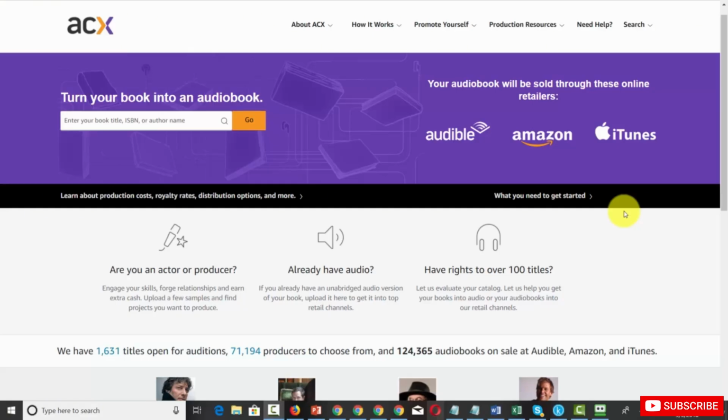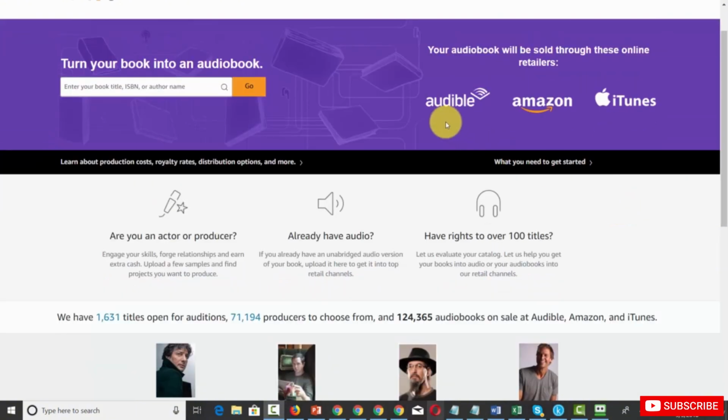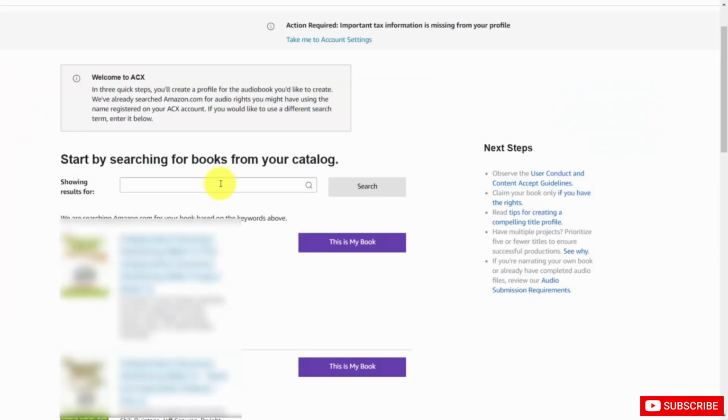Welcome back. You are now looking at acx.com. acx.com is a way for you to be able to turn your content into an audiobook, and it's another way for you to be able to promote your content. Now, if you already have an account, you can log into your account using your Amazon ID. Once you've logged in, Amazon will search for results based on your name. It'll come up with the books that it thinks are yours, and what you can do then is you can click the link that says, "This is my book."